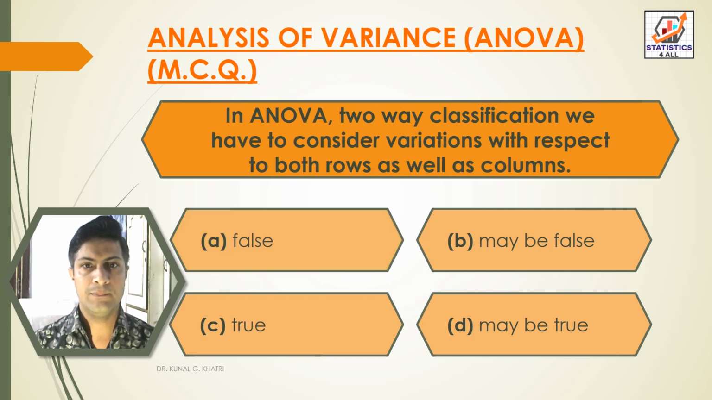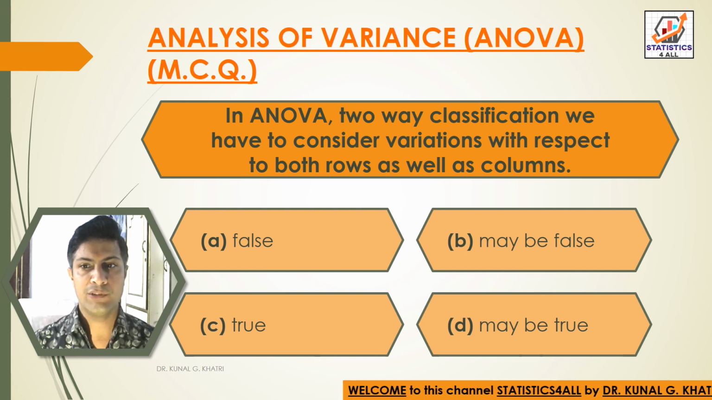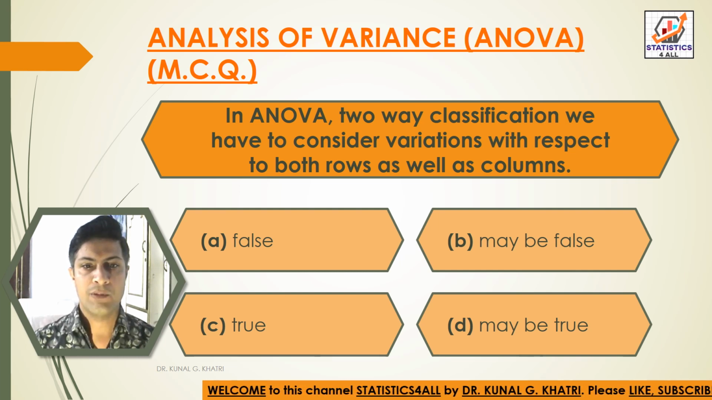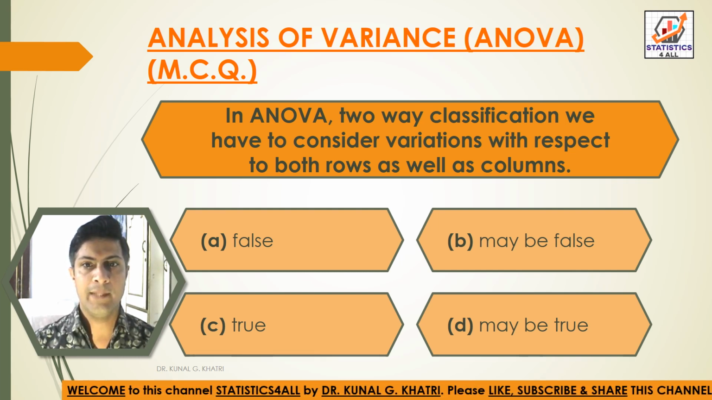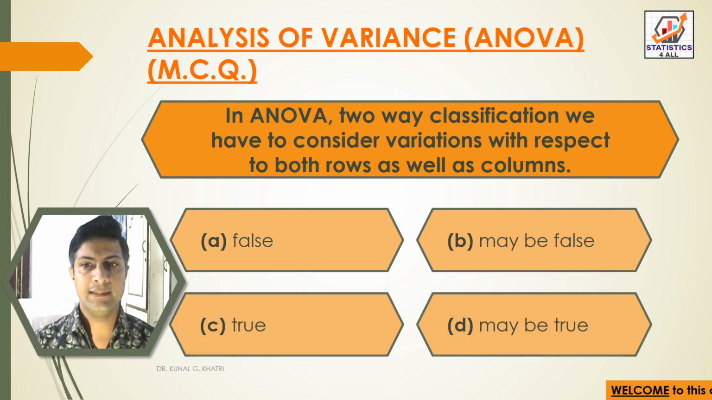Next question: in ANOVA two-way classification, we have to consider variations with respect to both rows as well as columns. Option A false, option B may be false, option C true, option D may be true. So answer is option C true. In ANOVA two-way classification, we have to consider variation with respect to both rows as well as columns.